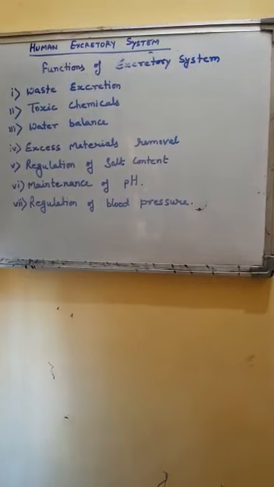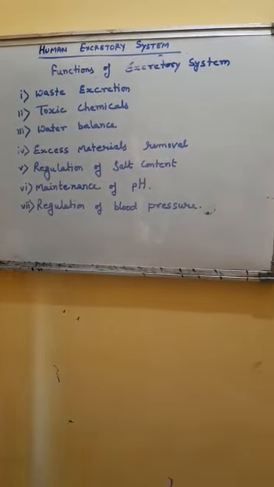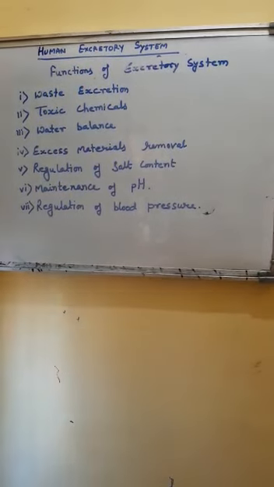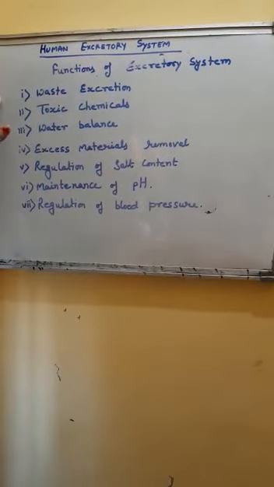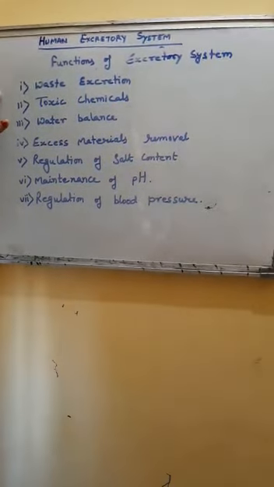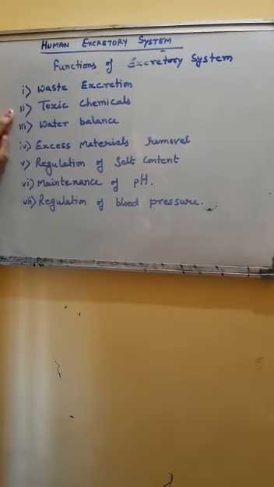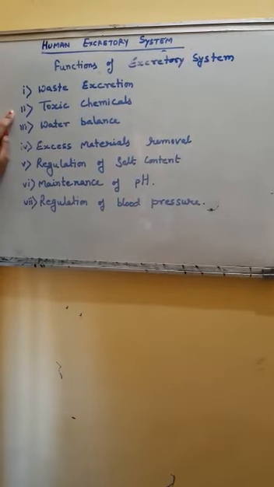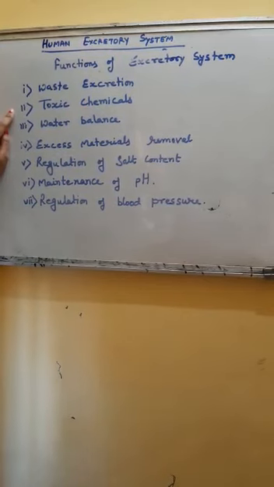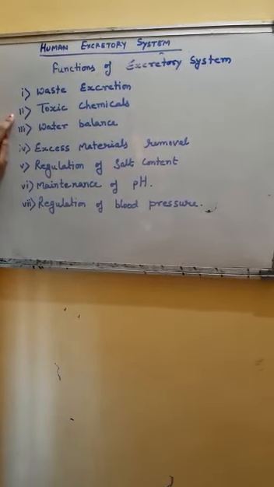Now, functions of the excretory system. Following are the functions of the excretory system. The first function obviously is waste excretion. Excretion of nitrogenous substances is the major function of the human excretory system. The excretory system also takes part in expelling toxic chemicals that happen to enter the body through various channels.